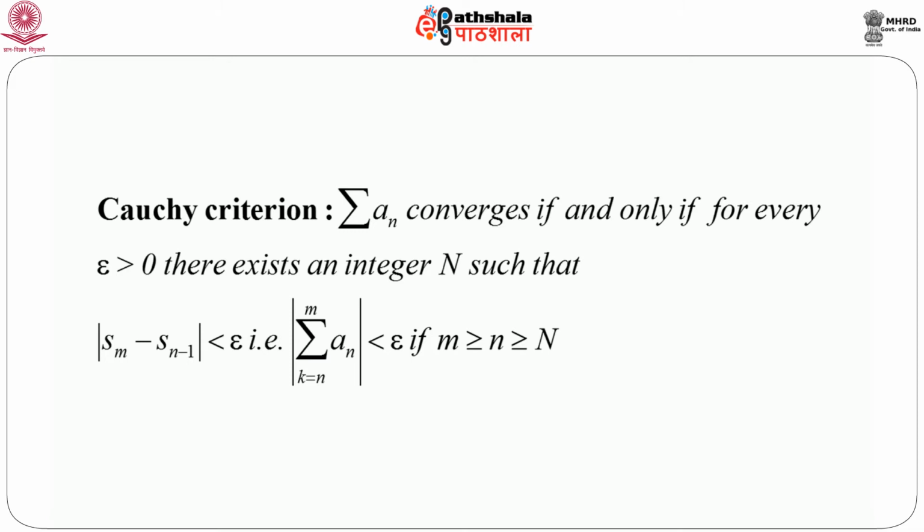And remember one important thing: this condition is two-sided. That means if the sum from k equals n to m is less than epsilon, then summation an converges. On the other hand, if summation an converges, then obviously the sum from k equals n to m must be less than epsilon for this particular choice of n and capital N. So, this is both necessary and sufficient. This is one of the most important results in real analysis, and it gives us a necessary and sufficient condition for a series of numbers to be convergent.